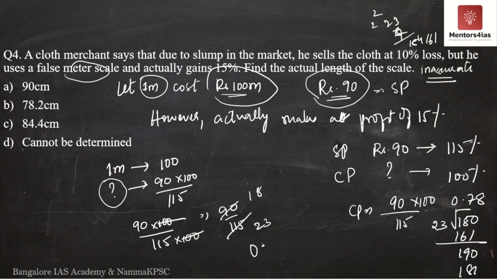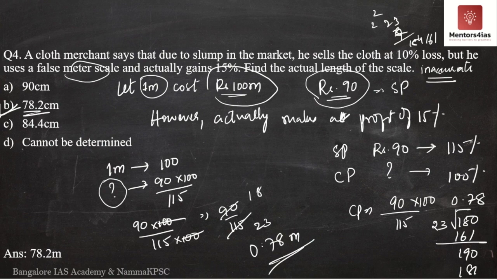So length is what? Nothing but 0.78 meters. 0.78 meters is what? Nothing but 78 centimeters. Therefore the correct option is option B. The correct answer is 78.2 centimeters. I hope you understood what I have done over here.